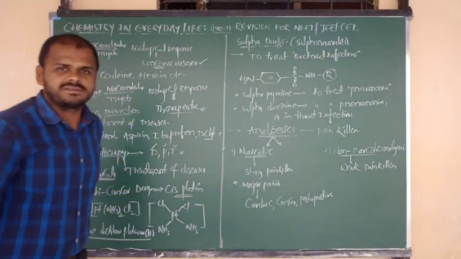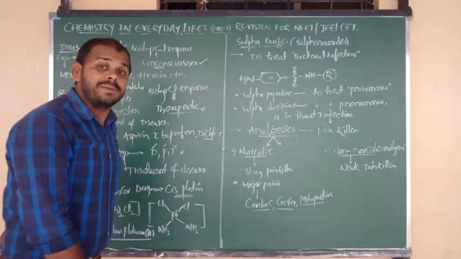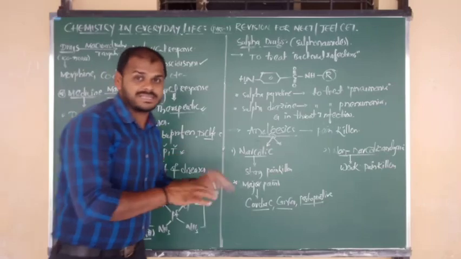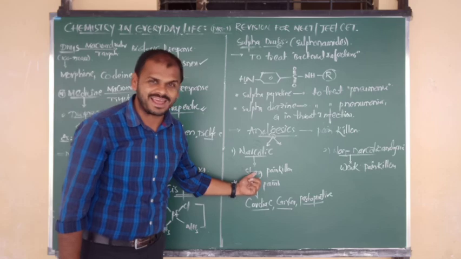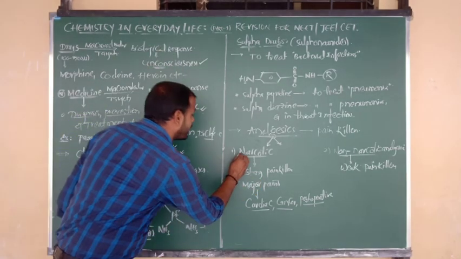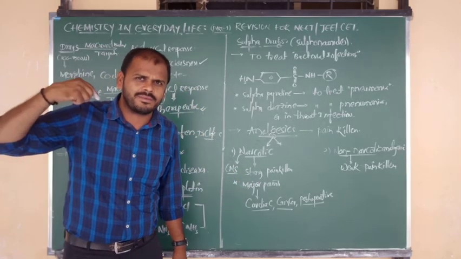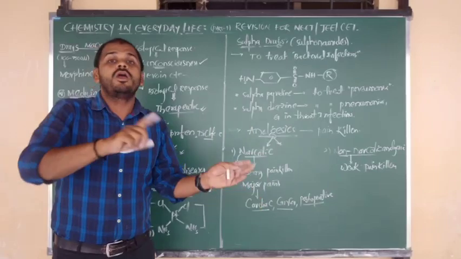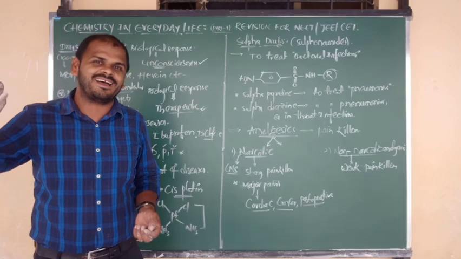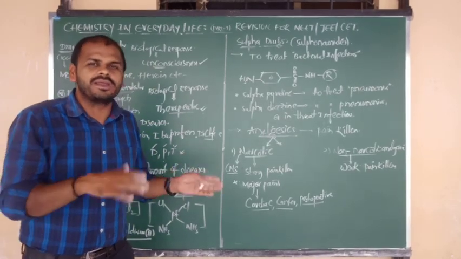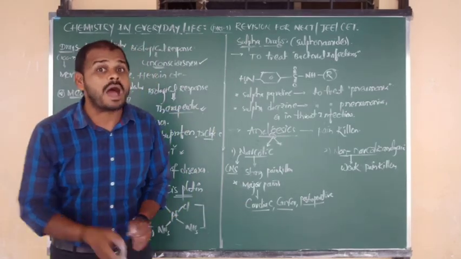Means, okay now, pains after surgery, beta. Okay, so in the three categories, cardiac, cancer and post-operative, such major pains, to get relief from such major pains, we have to use what, beta? Strong painkillers, nothing but what? Narcotic analgesics. Narcotic analgesics show their action upon the CNS, and the whole body moves into an unconscious condition, that is called sleeping mode, beta. That means indirectly you are getting relief from what, beta? Major pains like cardiac and cancer and the post-operative pains.